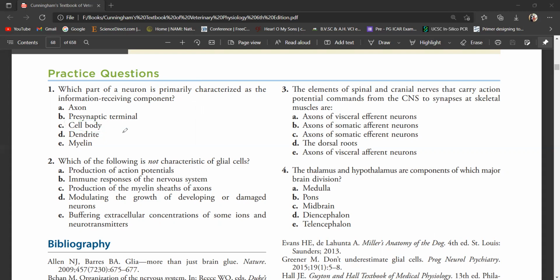Cell body also they receive the information. So the synapse which form with the cell body, there is exosomatic synapse. So we have discussed in last class, an axon also they can form the synapse. But the primary organ that receive or that is information receiving center is dendrites.